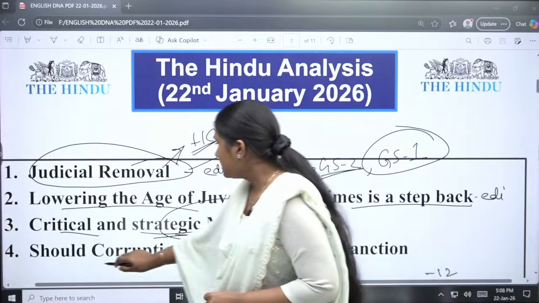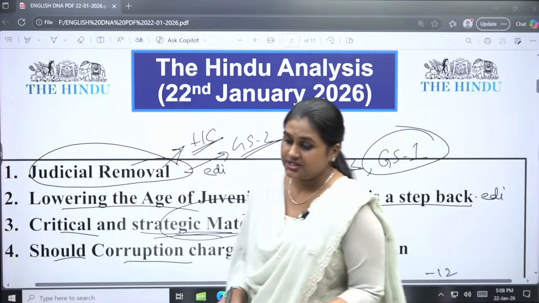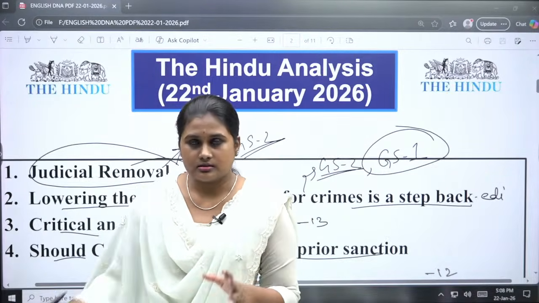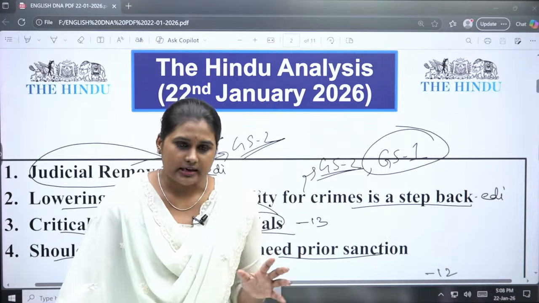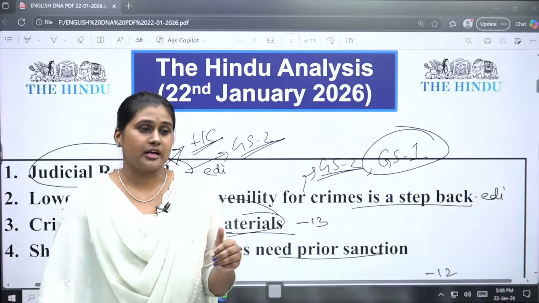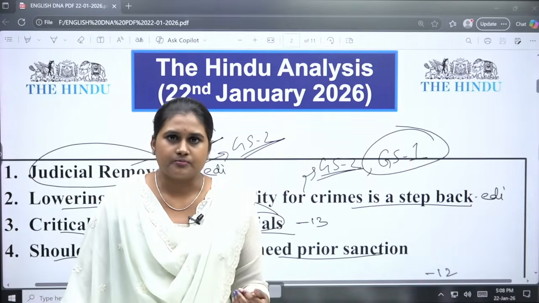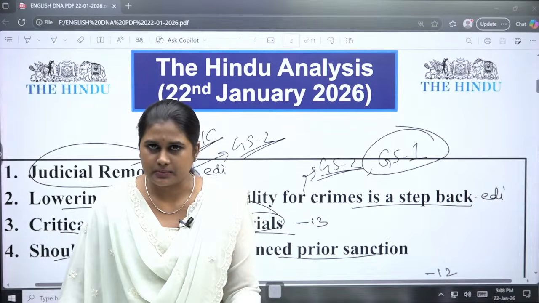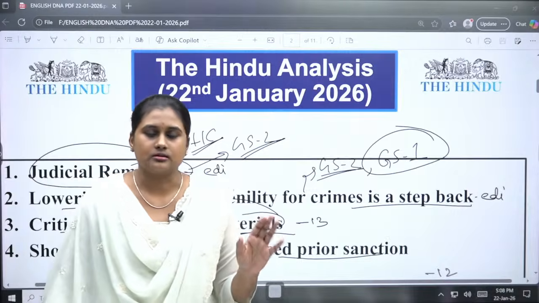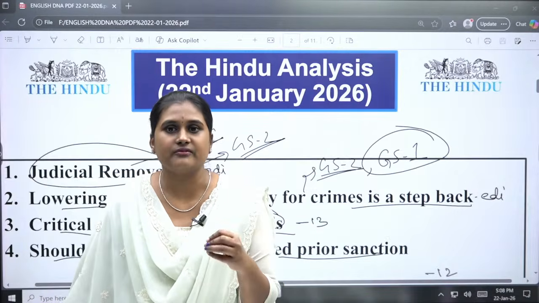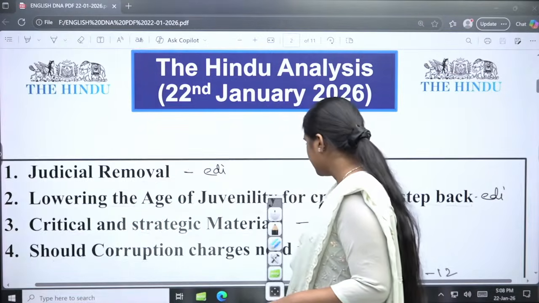Then another one is: should corruption charges need prior sanction? There is always a dilemma. There can be a situation where public servants cannot exercise their complete authority for fear of being labelled corrupt. For that, the recent article is talking about whether we need a prior sanction or not. We will see this.